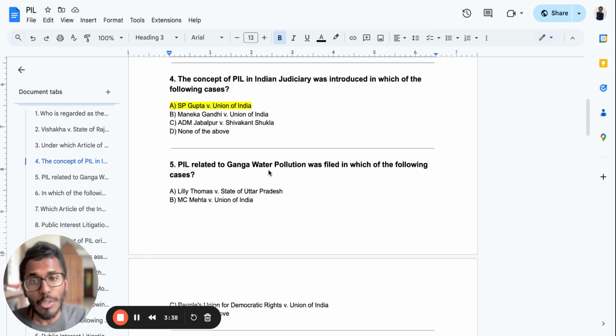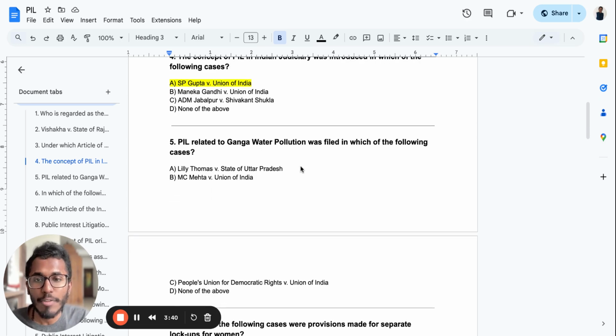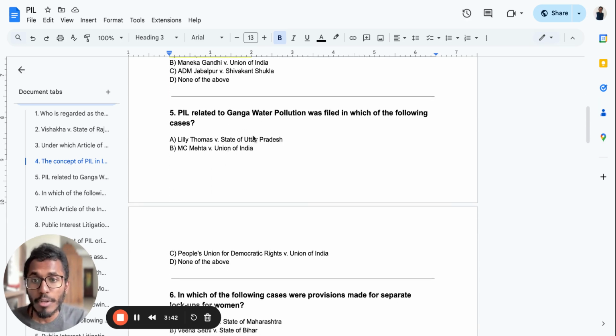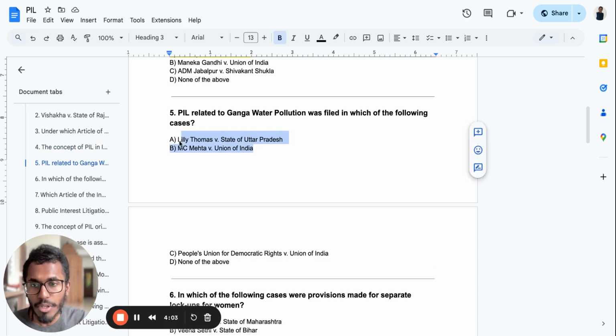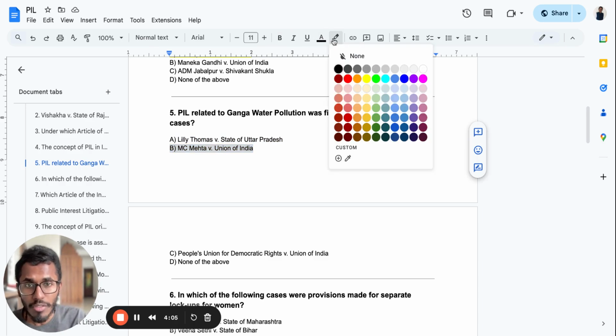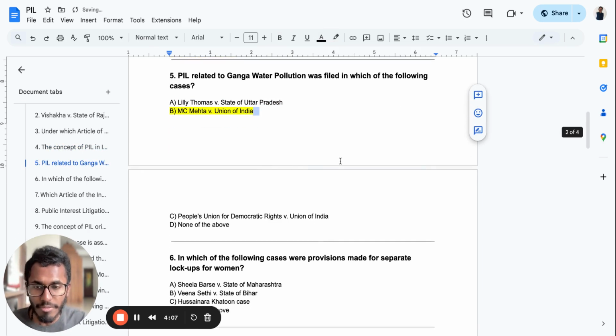The PIL relating to Ganga water pollution was filed in which of the following cases? It was filed in the case of MC Mehta versus Union of India. MC Mehta has filed a wide range of PIL cases. If you observe environmental law itself, you'll understand that river Ganga protection, the Taj Mahal aspect, and the oleum gas leak case all came from MC Mehta versus Union of India, who led the majority of the cases. Keep that also in mind while preparing for the exam.